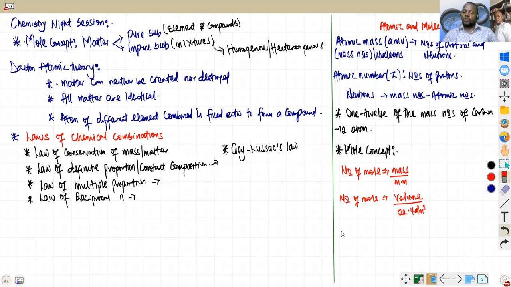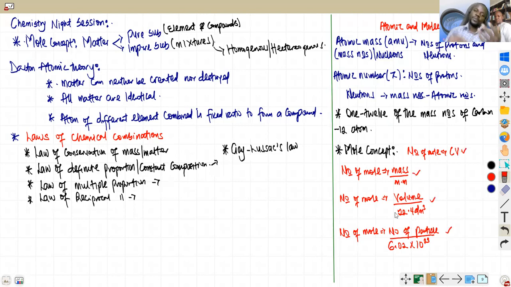The number of moles can also be the number of particles or molecules, anyhow you want to call it, over Avogadro's constant, 6.02 times 10 to the power of 23. So these three formulas are important. You can add one more: the number of moles is also equal to concentration times volume. This will help you a lot. Concentration is C, volume is V. All these short formulas are very important for the concept of the mole.